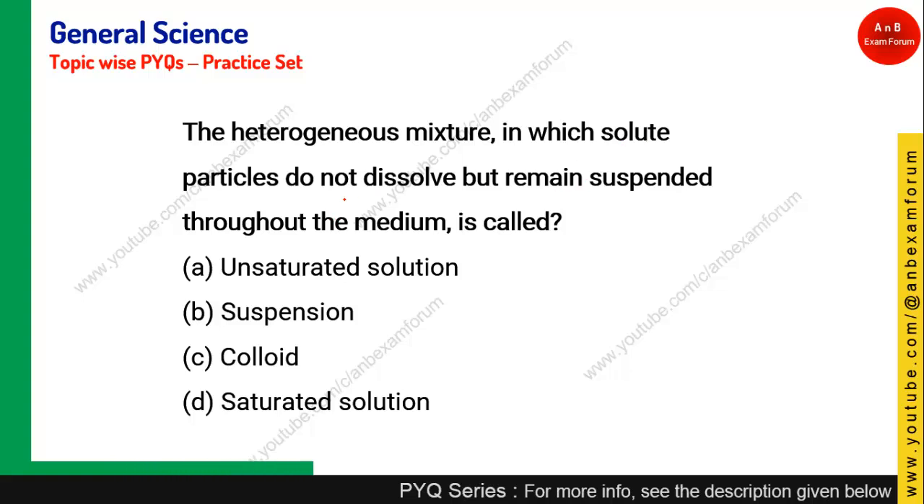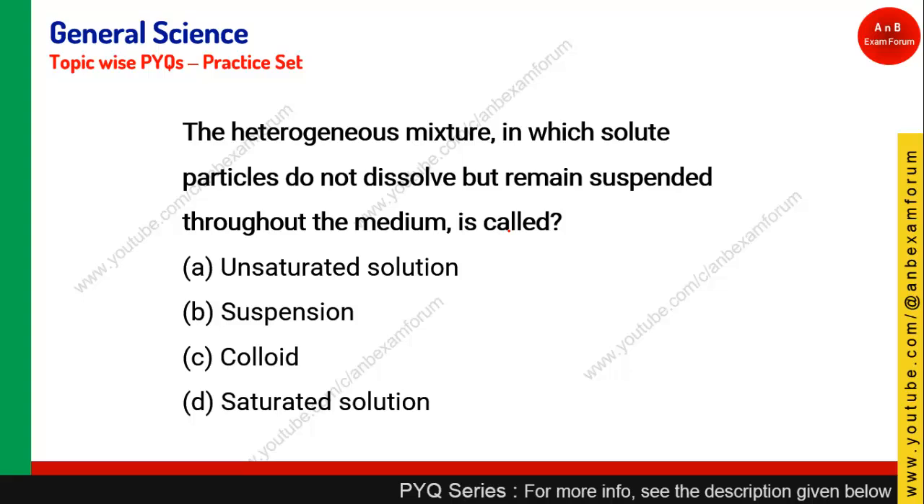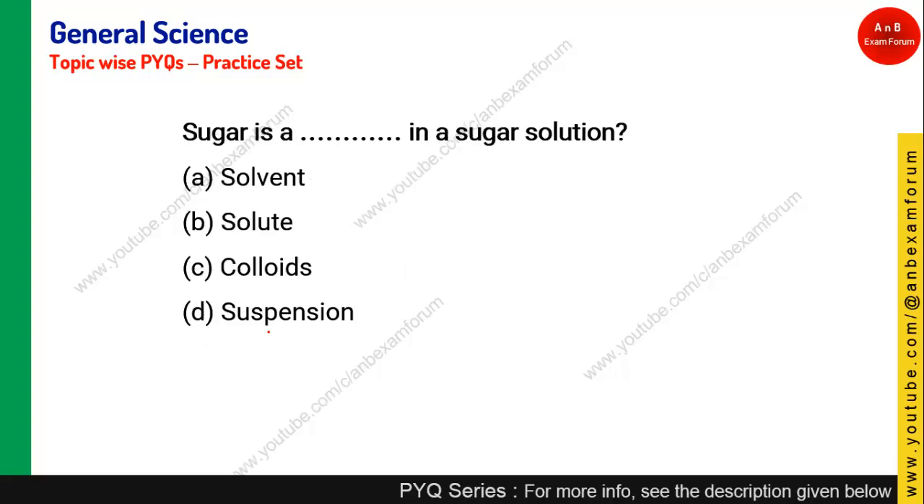The heterogeneous mixture in which solute particles do not dissolve but remain suspended through the medium is called what? We have seen there are two types of heterogeneous mixture. First one is colloid, second one is suspension. It is the suspension in which the particles remain suspended, and we have seen the difference in our theory classes. So if you know, you can easily answer that this is a suspension, because the solute is not completely dissolved but remains suspended in the medium. Let's see the next question quickly.